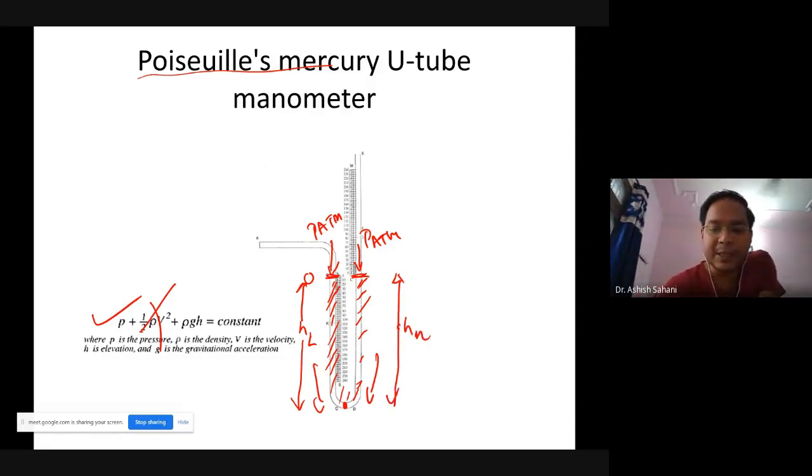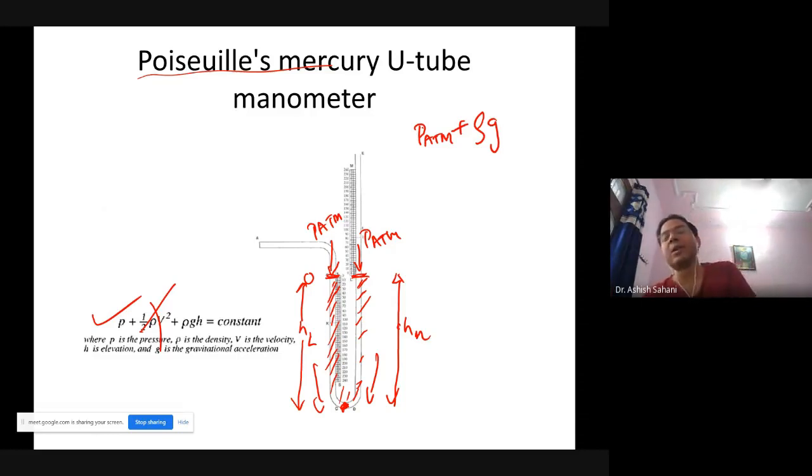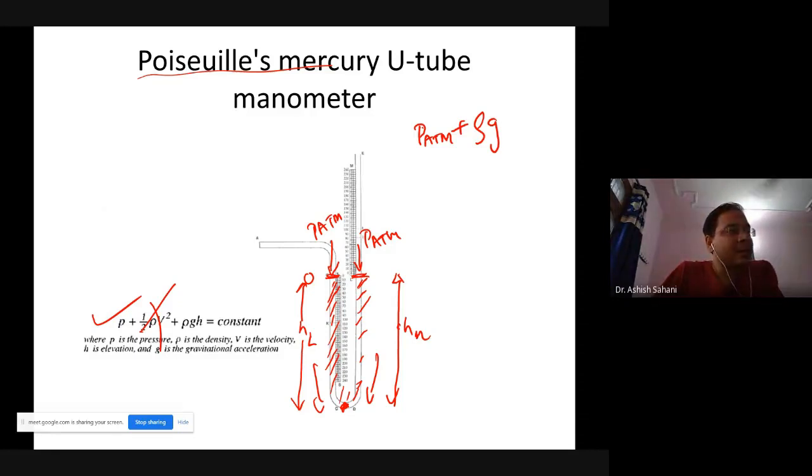The pressure at this point due to the left side will be P atmosphere plus rho g h left. Rho is the density of mercury, which is about 13 grams per cubic centimeter, or 13 kilograms per liter, and g is the gravitational constant.